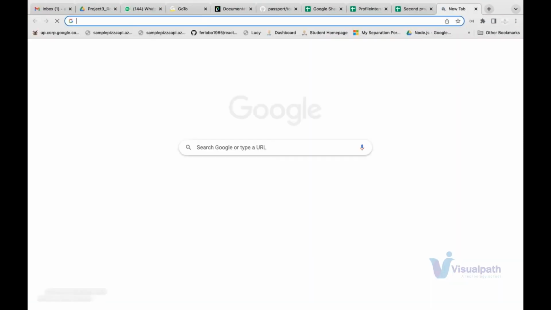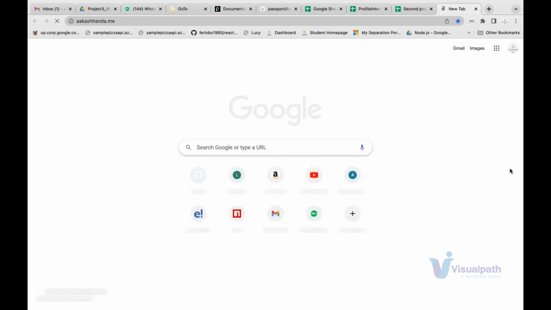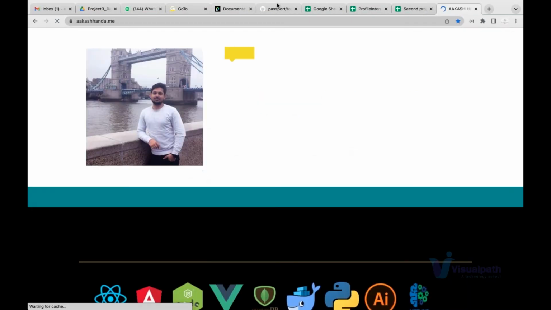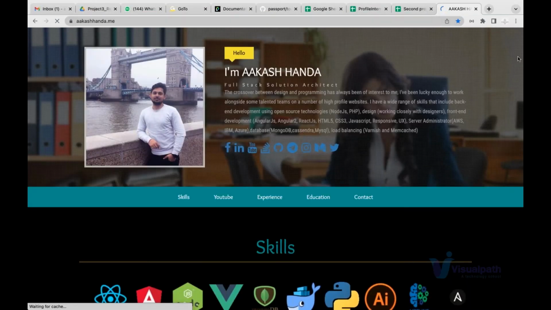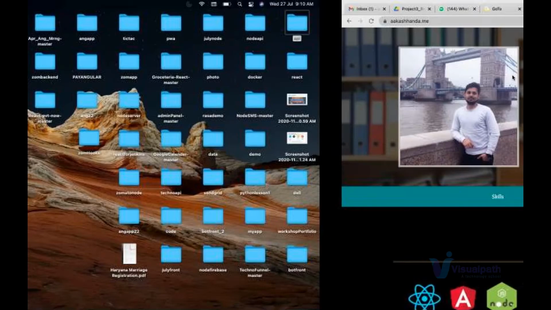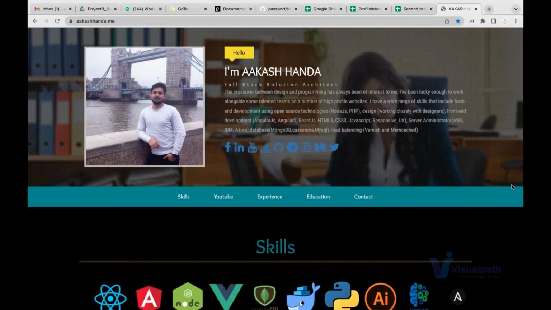So guys, I'm Akash. I'm basically based out of London, but after COVID I came back to India. My complete background is as a full stack solution architect. I'm working as a freelancer, working for many different companies. I have around 13 plus years of IT experience and 8 plus years of teaching experience.